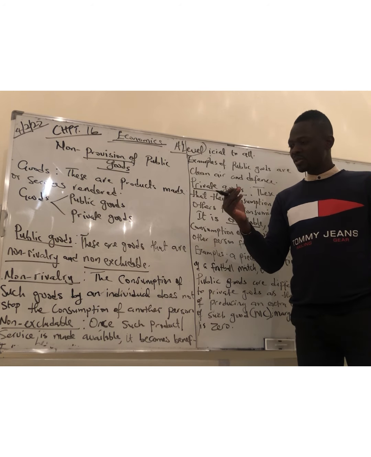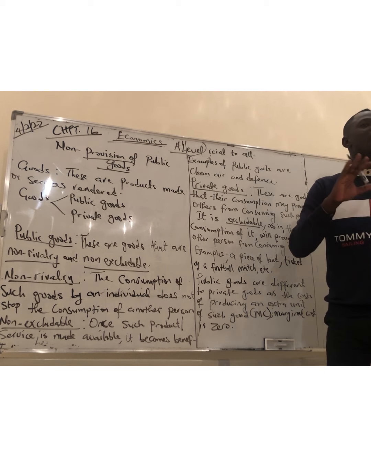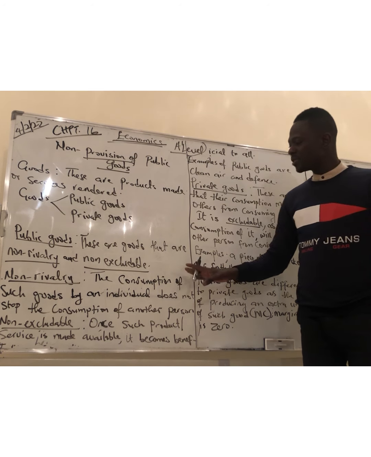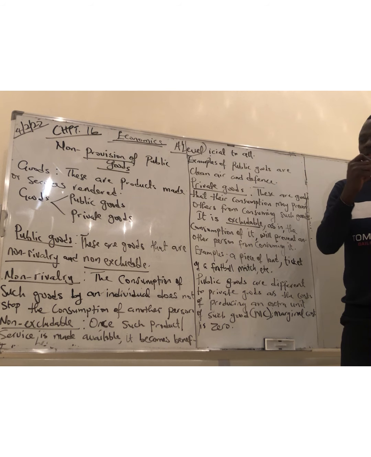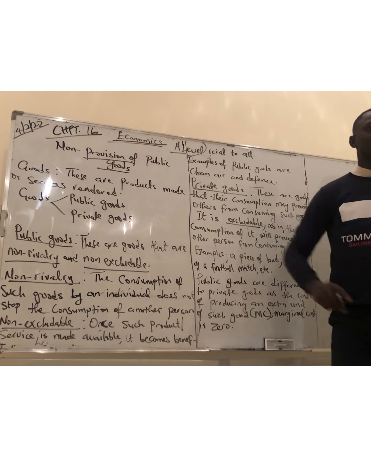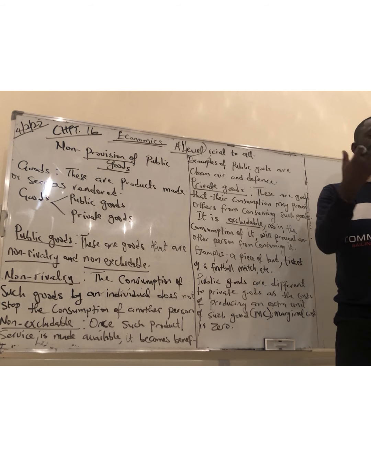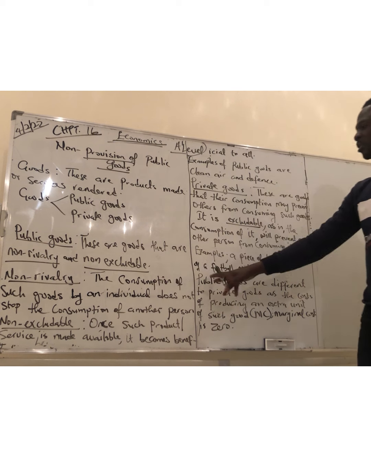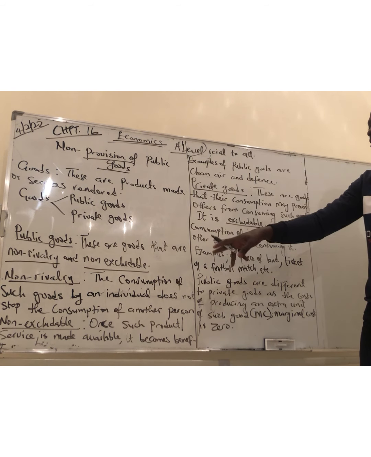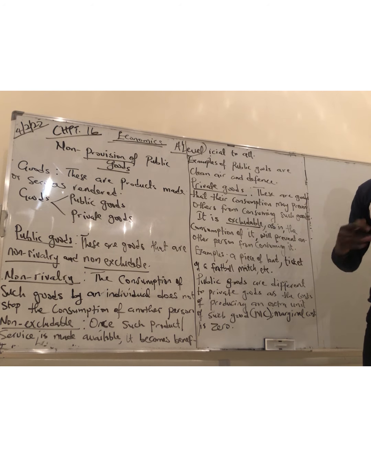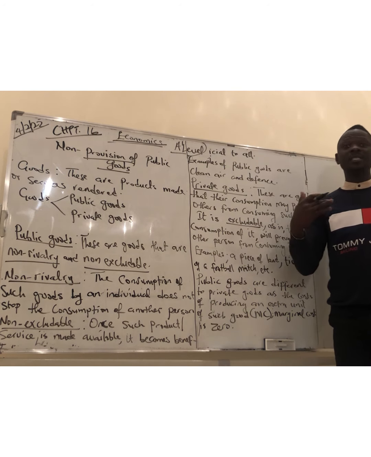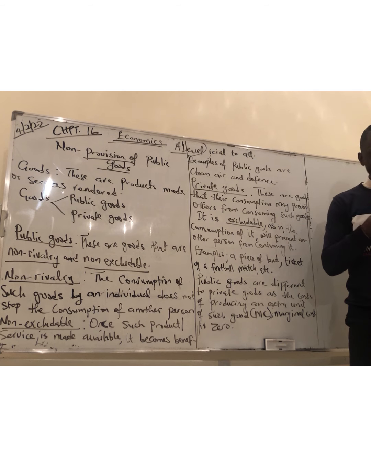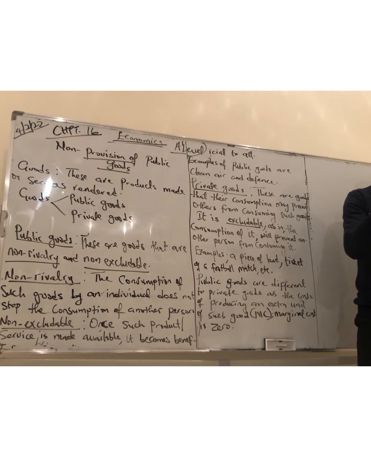So these goods are non-rival. And when we talk about non-rival, it means that the consumption of such goods does not stop others from consuming the goods. So if I consume it, you also have the right to consume it. Do you understand? So the consumption of such goods by an individual does not stop the consumption of another person. In as much as the product is available, it is non-rival. If it is non-rival, it is a public good. It means I can consume it, you can consume it, anyone can consume it. That's what a public good is.